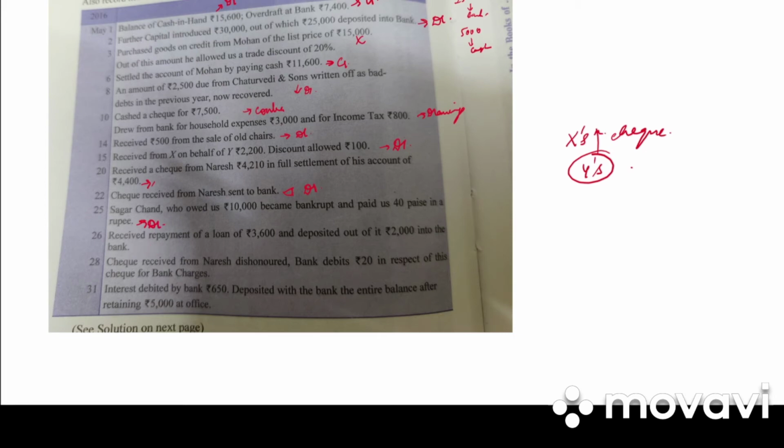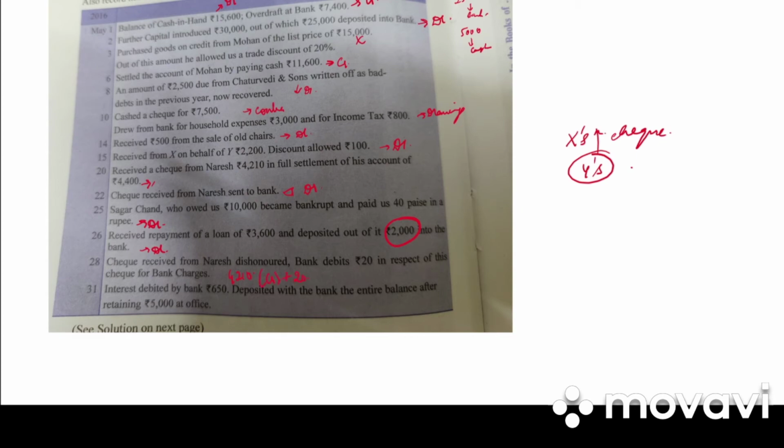Then we have received repayment of a loan and deposited out of it 2,000 in bank. So debit side to loan account, 2,000 is deposited into bank and the remaining 1,600 will be in cash column. Then we have check received from Naresh dishonored. Bank debits 20. So how much did we receive? Check of 4,210. It is dishonored. So it will be written on the credit side.